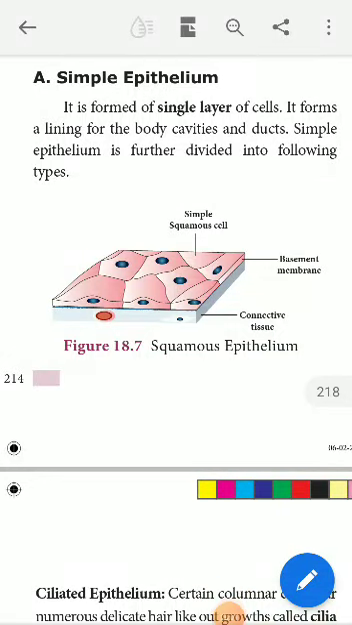Today we shall discuss the types of simple epithelial tissue which is found in the body of human beings. Why is the tissue called simple epithelium? Simple epithelial tissue is made up of a single layer of epithelial cells. You see, the cells are arranged in a single layer. Then this type of epithelial tissue is named single or simple epithelial tissue.